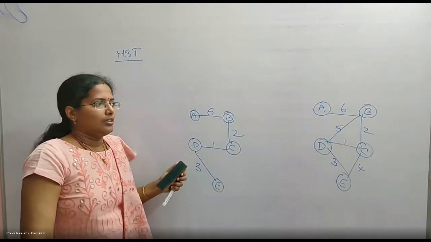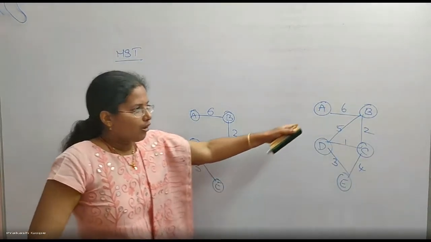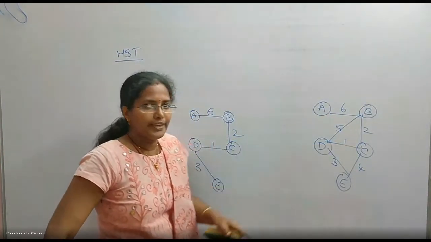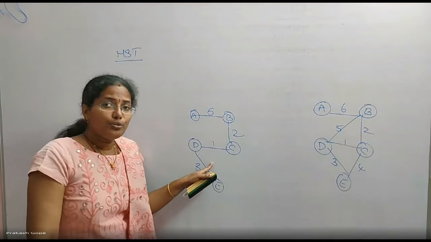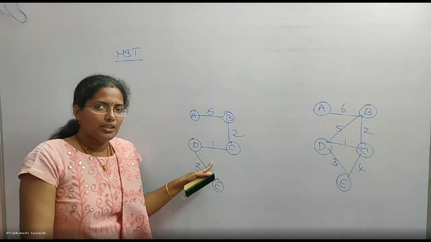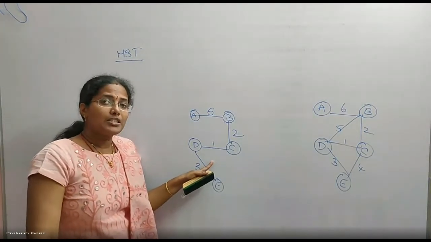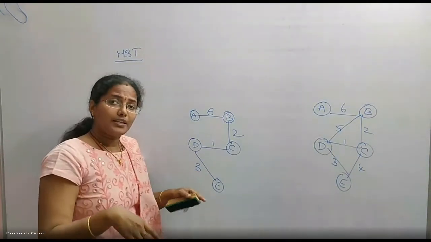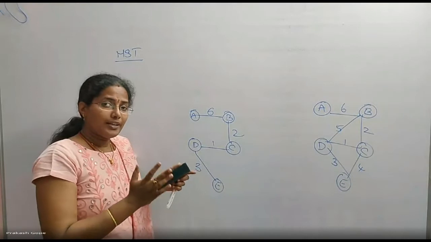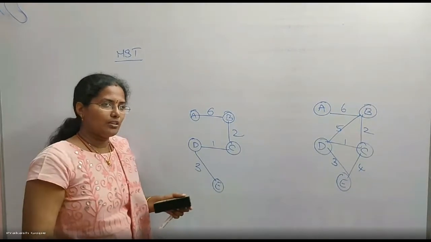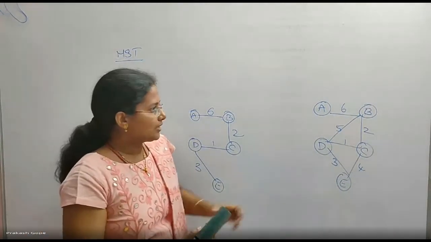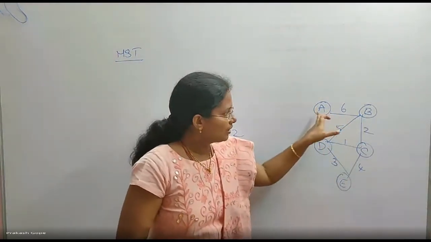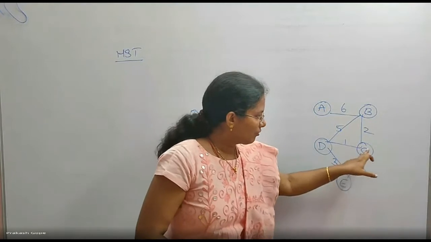The first point is, if all the edge weights are distinct, none of the edge weights is repeated, then there will be a unique MST, which means the MST is only one. Spanning trees can be many, but a tree having minimum weight is only one. I can construct a spanning tree by considering the edges 6, 5, 1, 4.